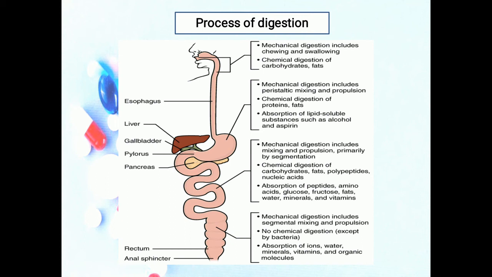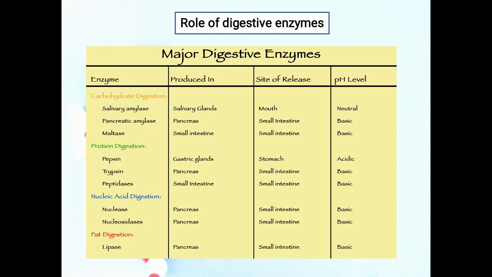Bacteria also decompose bilirubin to simpler pigments, including stercobilin, which gives feces its brown color. Bacterial products that are absorbed in the colon include several vitamins needed for normal metabolism, among them some B vitamins and vitamin K. So this is all about the process of digestion.